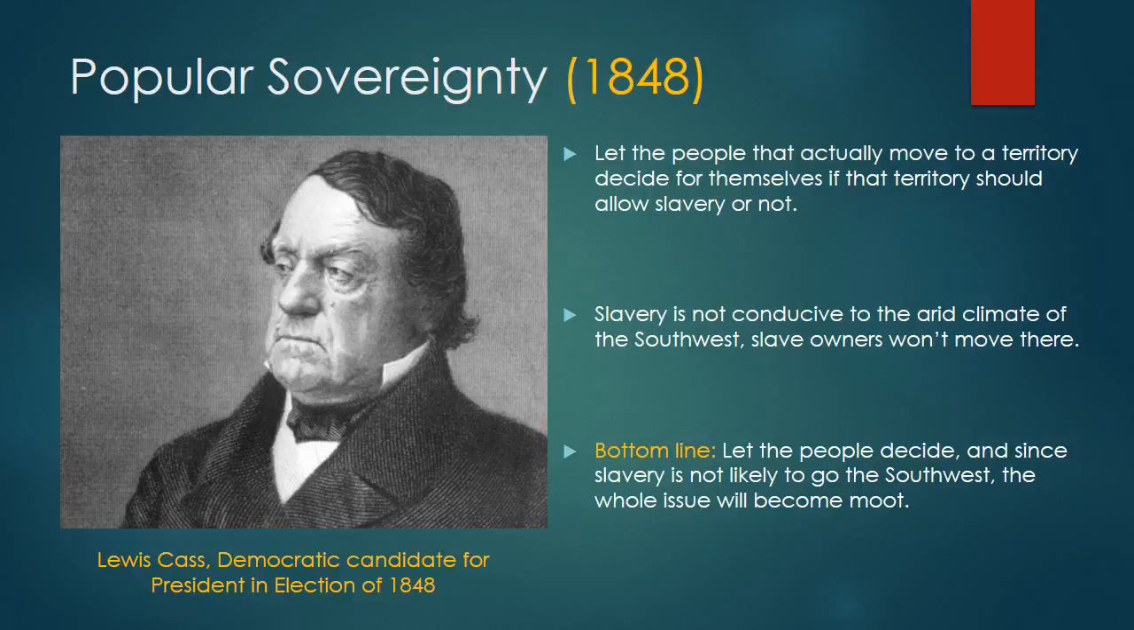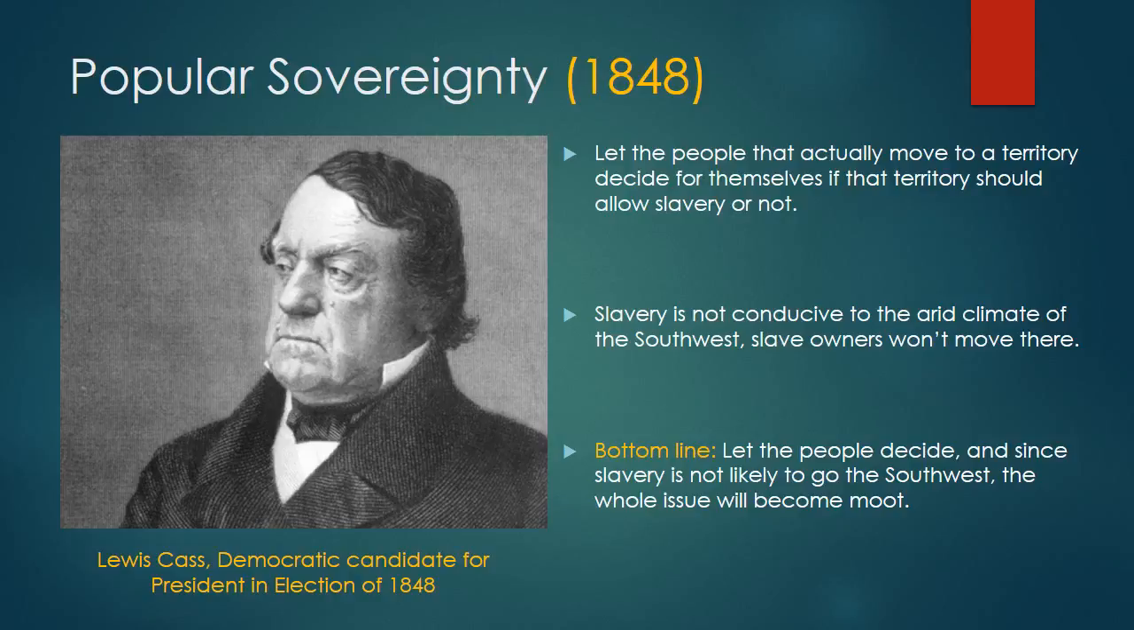And what he was arguing here is that slavery is not conducive to the arid climate of the American Southwest, and that slave owners aren't going to move there. So bottom line for Cass and for people that supported this idea was that just let the people decide. And since slavery is not likely to go here, the whole issue becomes moot. It becomes a non-issue. The idea here for Cass was to calm everybody down, because this question of slavery's expansion was becoming very divisive here in the 1840s.